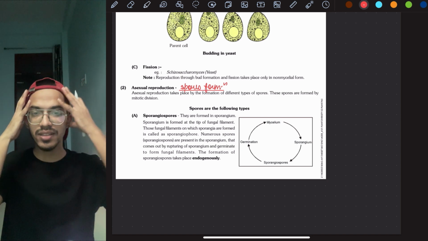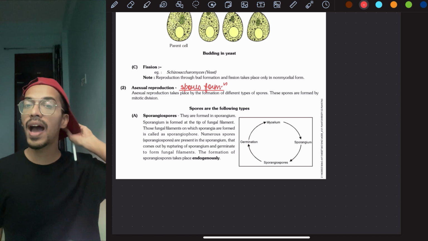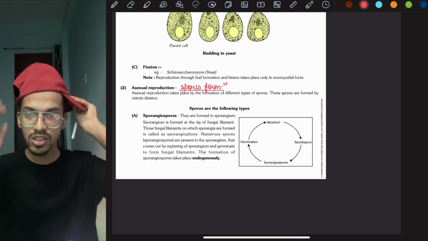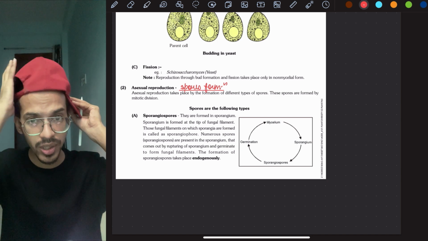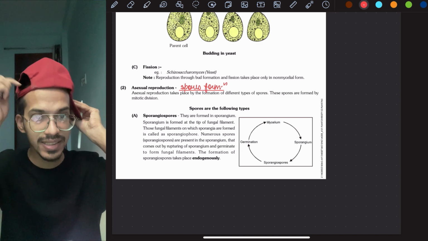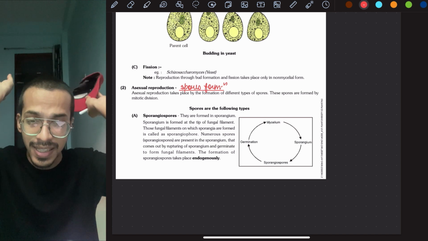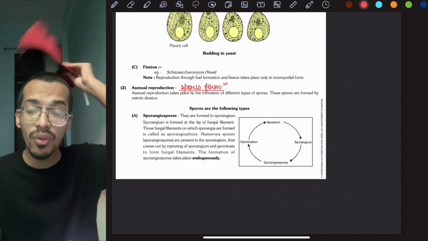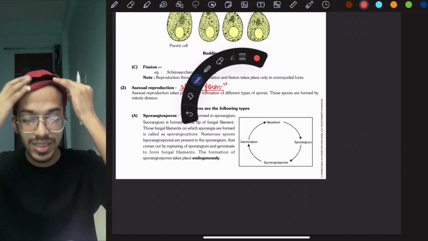Imagine this is my body, this is the sporangium, this red color hat. Inside the sporangium or fruiting body, spores will be present. It will burst and spores will come out, and wherever they fall, they will form new organisms. So let's see about them.